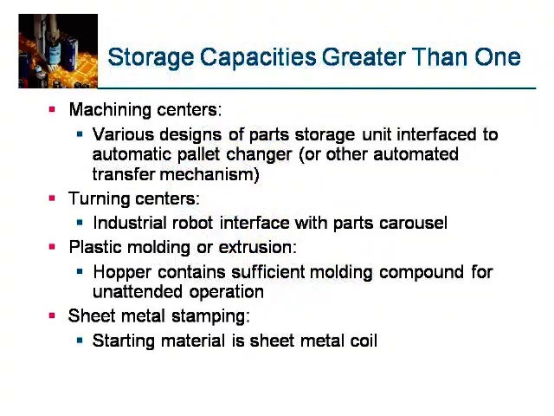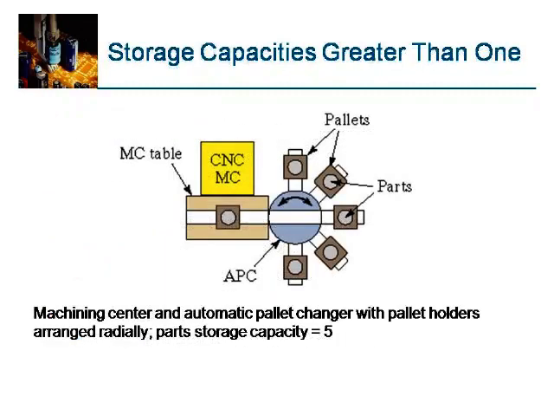Storage capacity greater than 1. Machining centers have various designs of parts storage units interfaced to automatic pallet changers. In this automatic pallet changer, one part is loaded onto the machine while another part can be set up. With a single command, the setup part can be changed to the loading part. Turning centers: industrial robot interface with the parts carousel system. Plastic molding or extrusion: the hopper contains sufficient molding components for unattended operation. Sheet metal stamping: the starting material is sheet metal coil. This is one CNC machine where storage capacity is greater than 1.